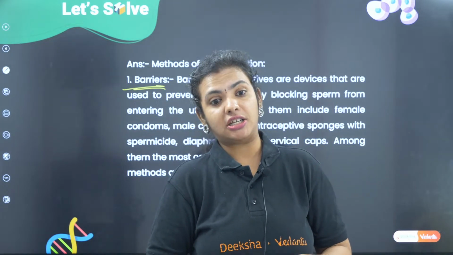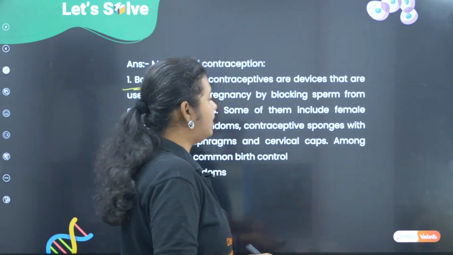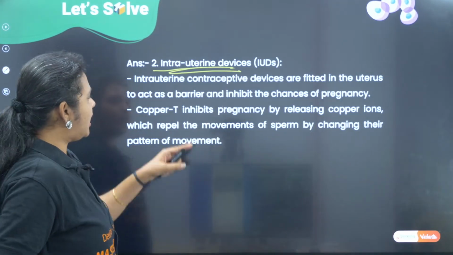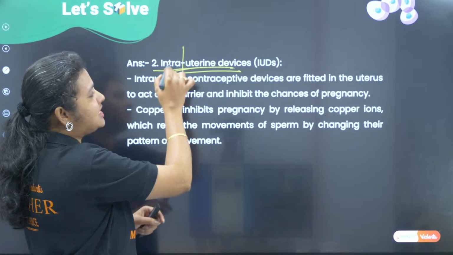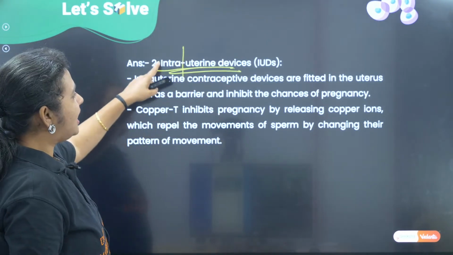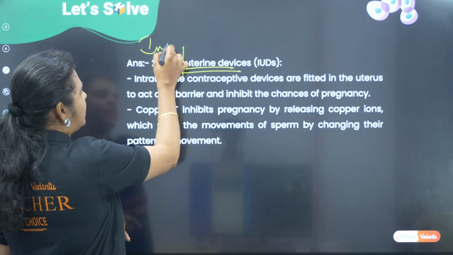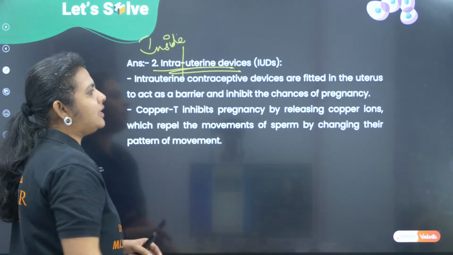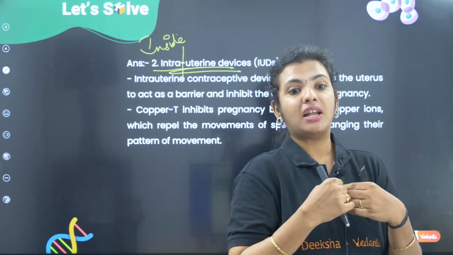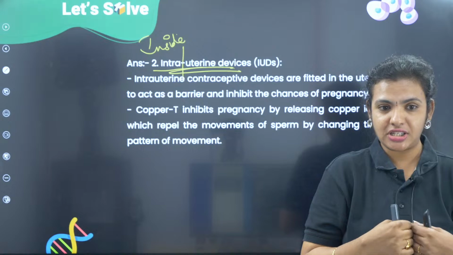The other method can be intrauterine devices, IUDs. Intrauterine means the one inserted inside the uterus. Uterine is uterus, intra is inside. Those devices which are fit or placed inside the uterus are physical barriers.